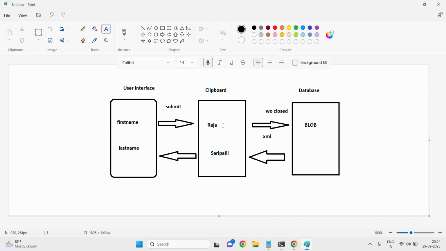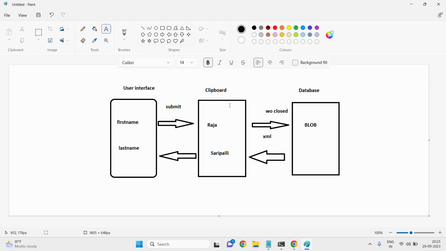Important point: it is a temporary storing device where it will be holding the work object ID information. Okay, it will be holding the work object ID data till that work ID is resolved. Okay? So clipboard is a temporary storing device which will be storing the data of a particular case ID until that case ID exists. If that case ID is gone, then the data in the clipboard is also gone. That's why clipboard is called a temporary storing device. I hope you understand well.